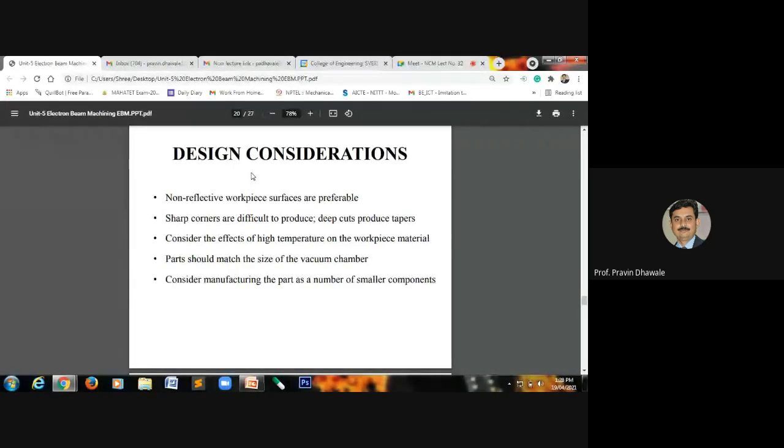We must consider the effect of that high temperature on the material of the workpiece also. And in order to avoid the scattering of the electrons, we must provide a vacuum chamber where we carry out the machining process.